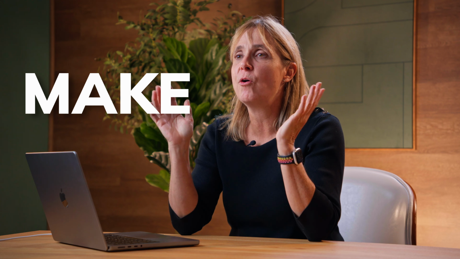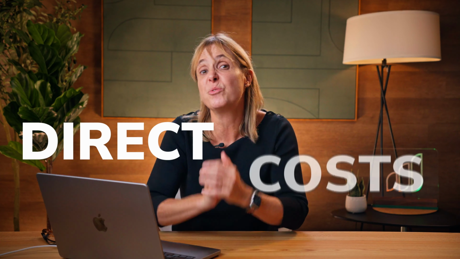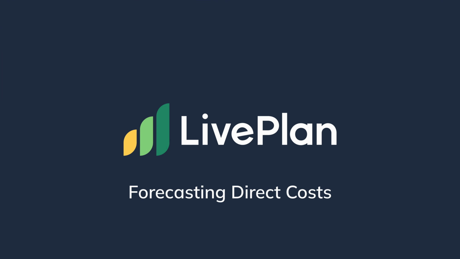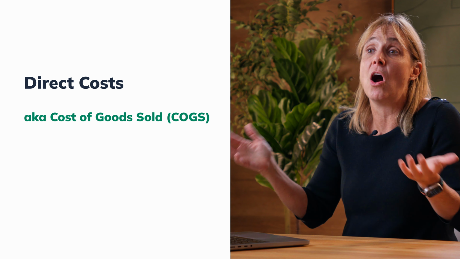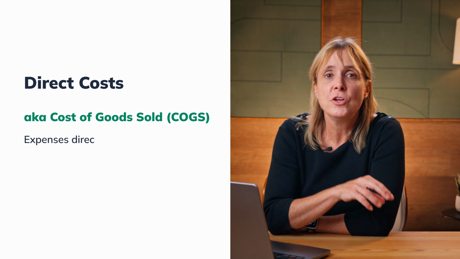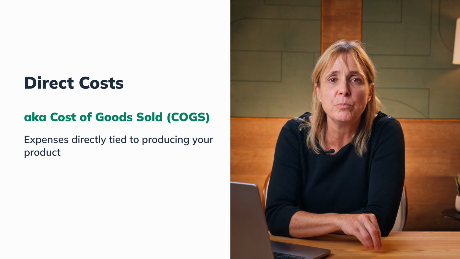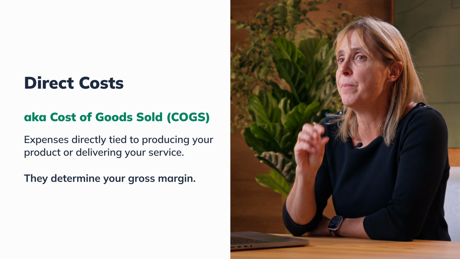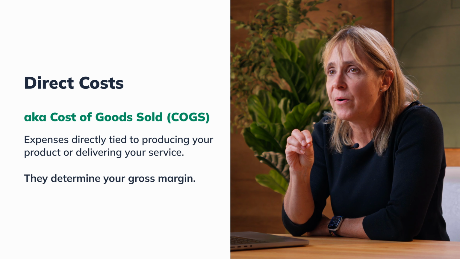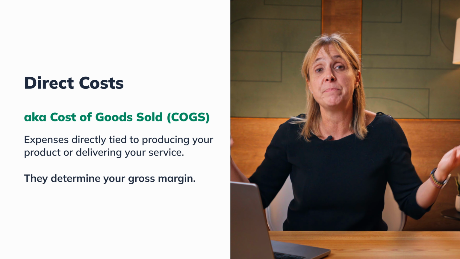If you're running a business, there's one number that can make or break your profitability, and that's your direct costs. It's also called cost of goods sold, or COGS. Direct costs are expenses directly tied to producing your product or delivering your service. They determine your gross margin, the money you keep from each sale before all the other expenses or overhead. Master this and you'll transform how you price and grow your business.